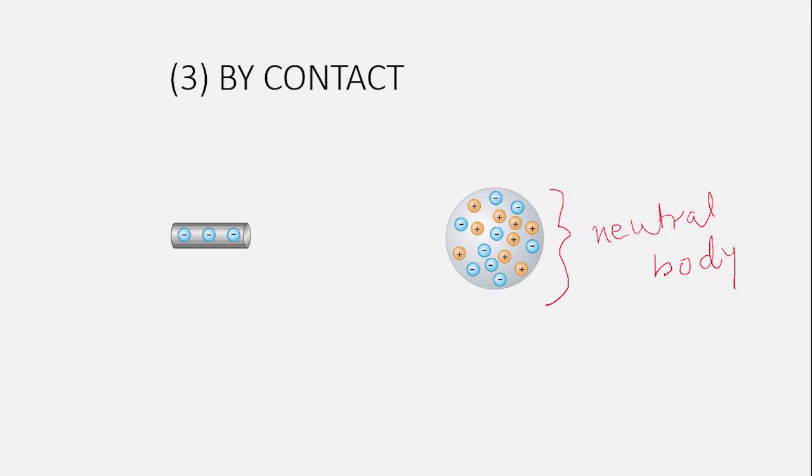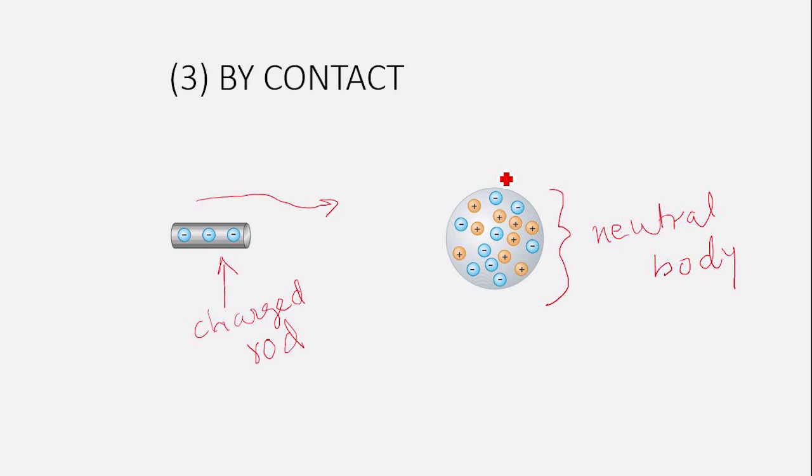Another, consider this is a negatively charged rod. Right? When this charged rod is moved towards this neutral body, we see that